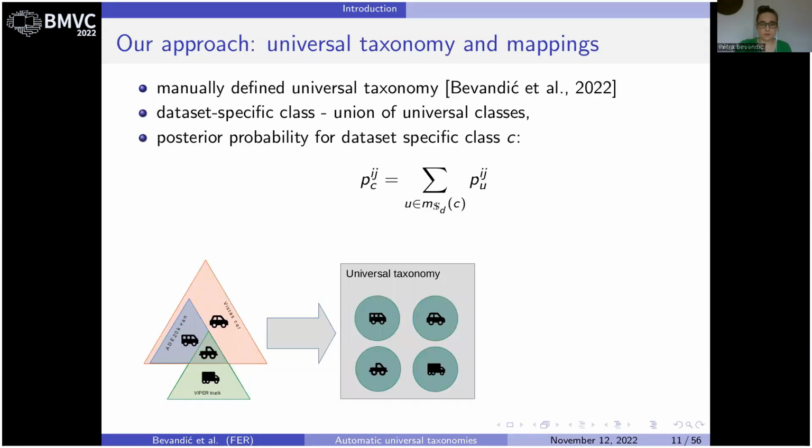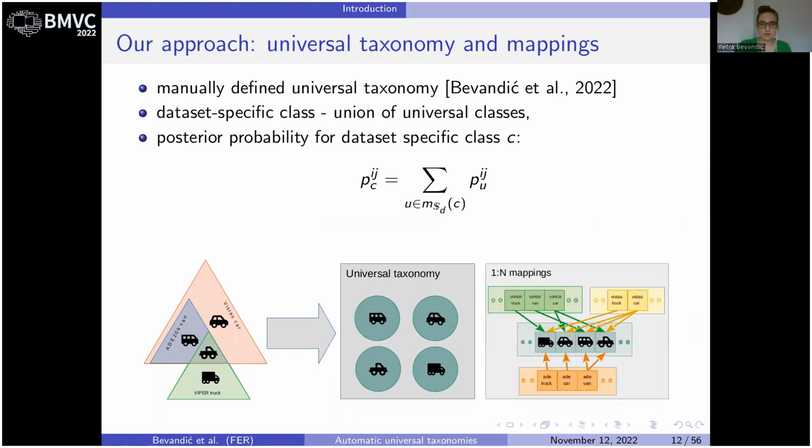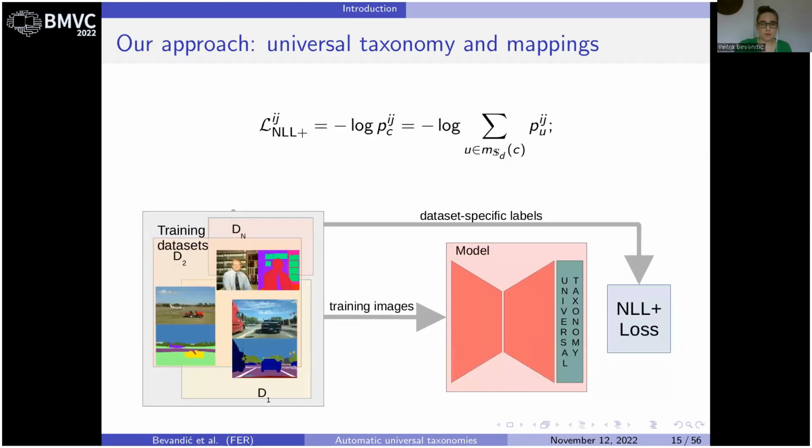In our previous work, we proposed to solve the problem of incompatible taxonomies with a universal taxonomy whose classes represent distinct visual concepts found in a dataset collection. Dataset-specific classes can then be defined as unions of universal classes, and their posterior probabilities can be expressed as sums of posterior probabilities of universal classes. This setup allows us to have a model which outputs predictions according to the universal taxonomy that can be trained in a weakly supervised manner using dataset-specific ground truths without additional relabeling work.